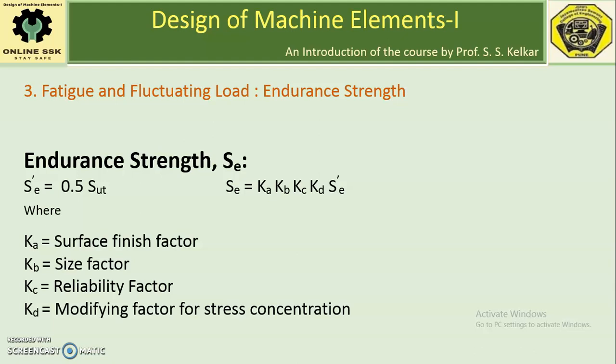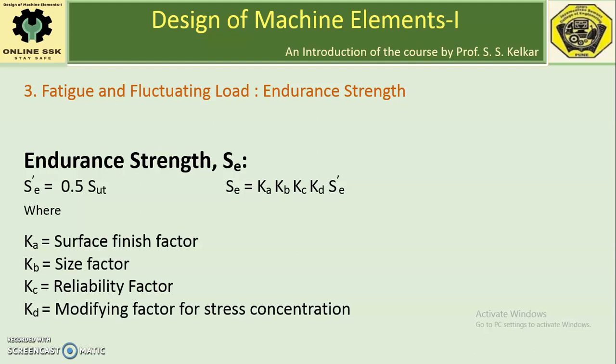For the rotating beam machine, the expected reliability is assumed to be 50%, but in reality the expected reliability is more than 50%, generally of the order of 90 to 95%. Therefore, for increase of reliability, one has to reduce the endurance strength.